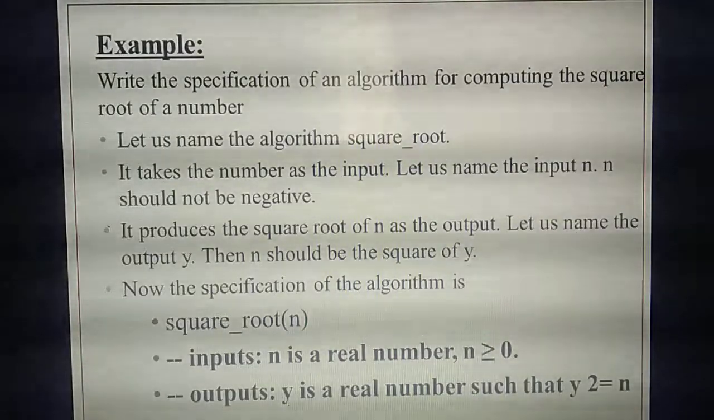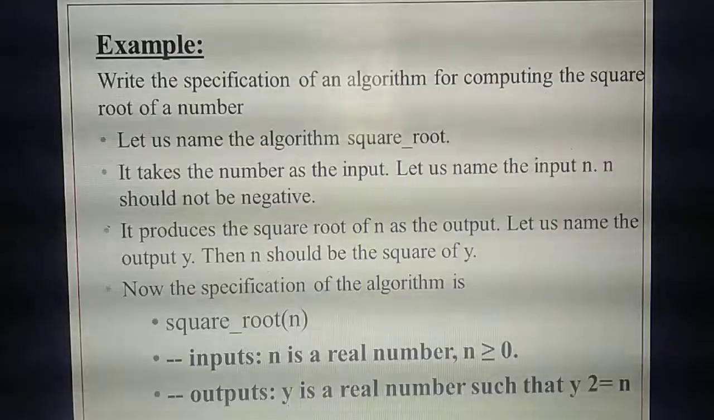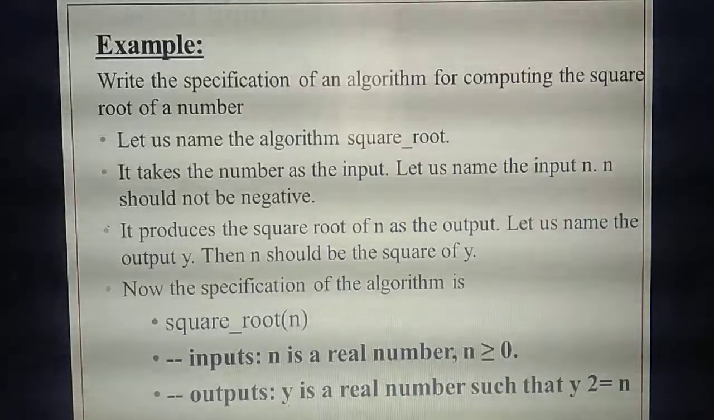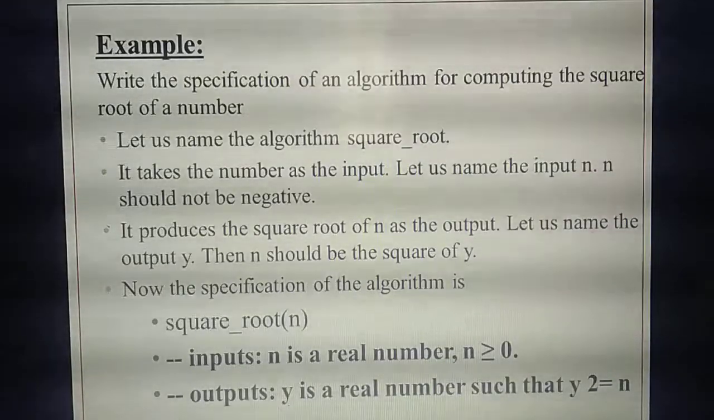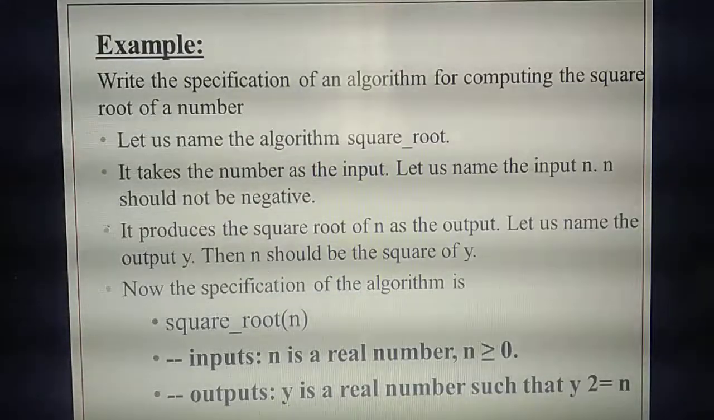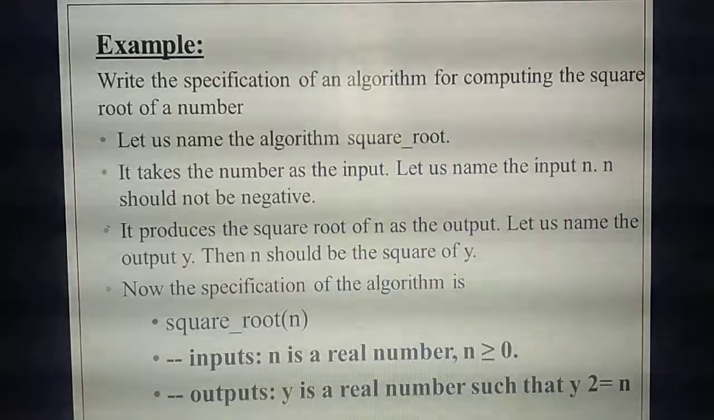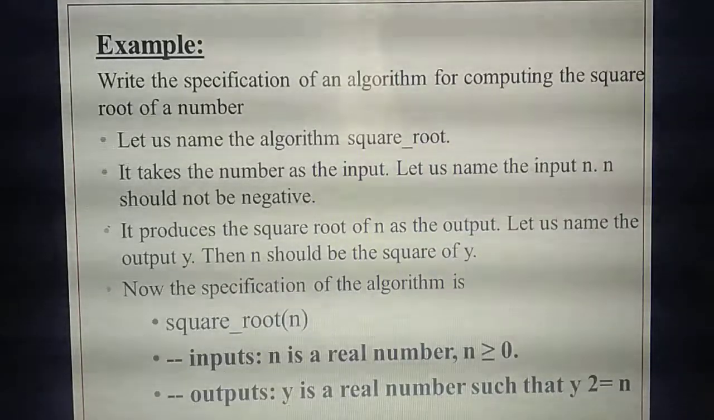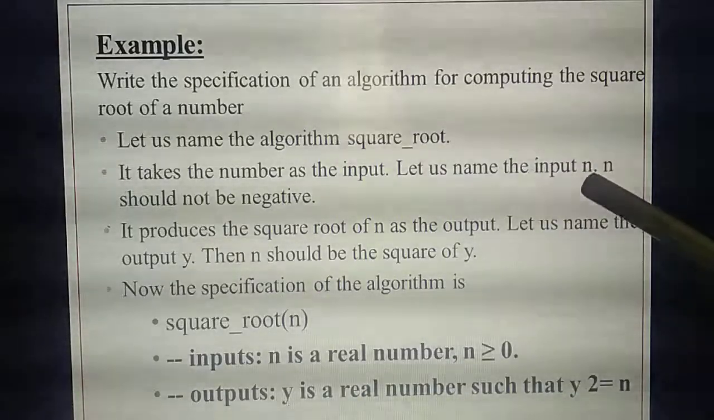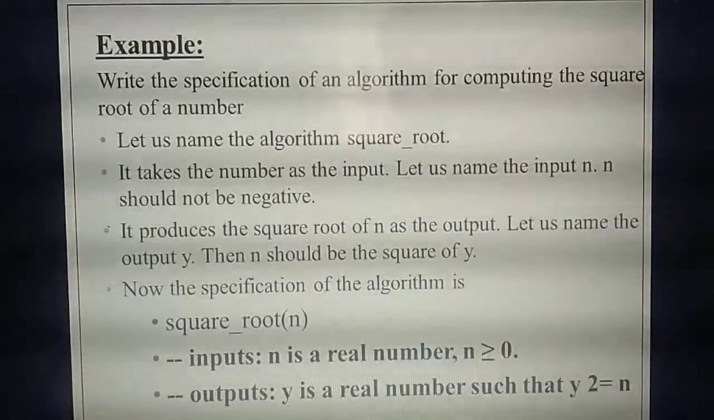Then what's the second step? You need to give the input. So to square a number, how many inputs will be there? For example, 2 square means 2 into 2. 3 square means 3 into 3. 4 square means 4 into 4. So any one number. So how many variables do you need to declare? One variable. Understand? So for that they are giving the input variable as n. So what's the input variable now? n.